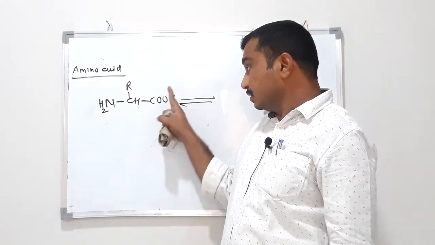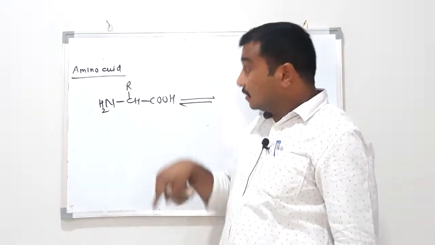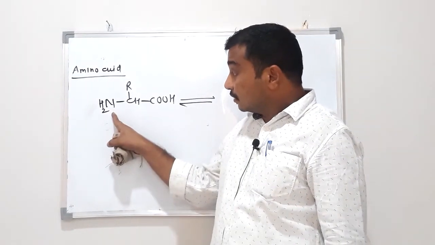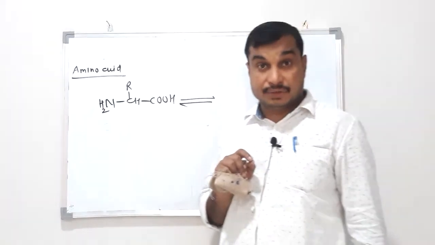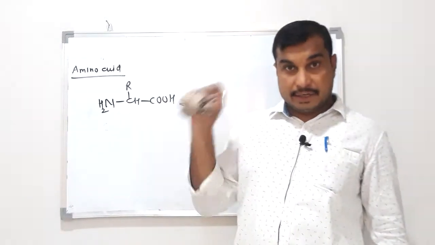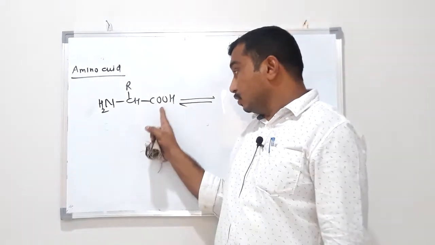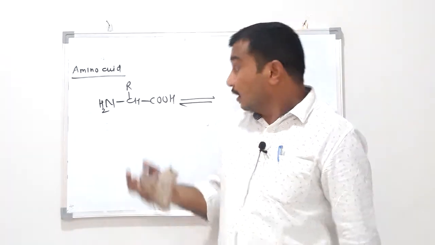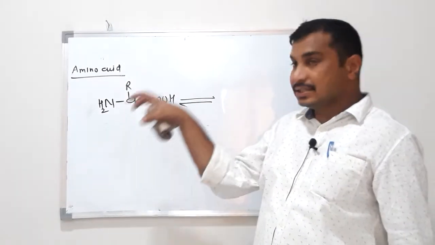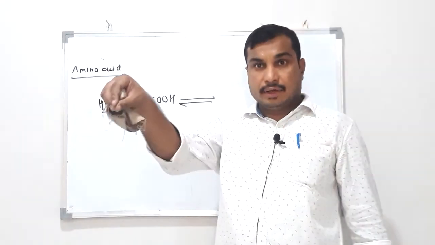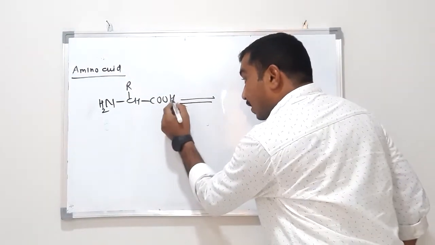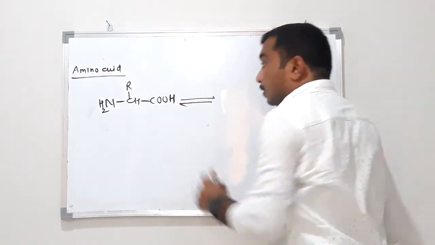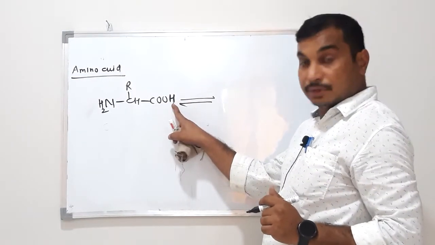Acid means H plus donor, and again it contains an amino group, which is basic in nature. The amino group imparts basic property, the carboxyl group gives acidic property. If we dissolve this amino acid in water, one hydrogen atom will release from this group.